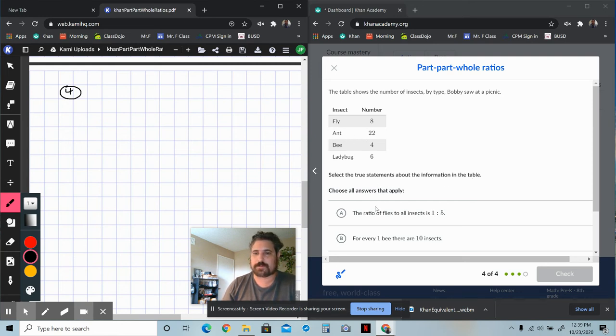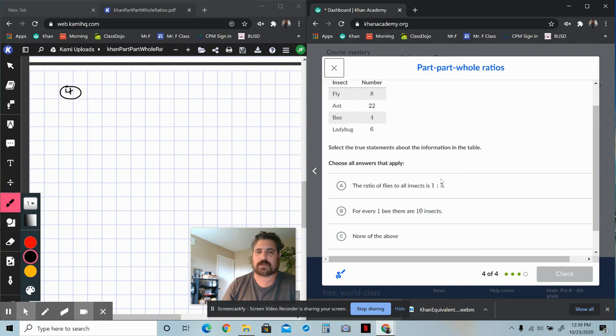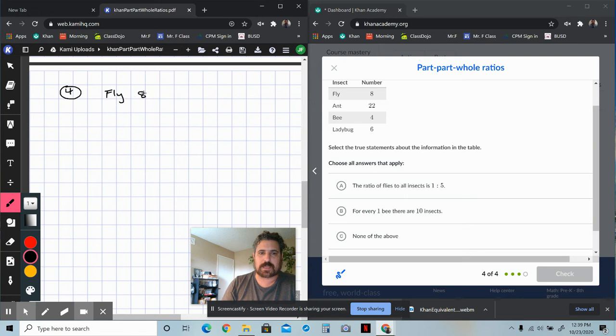All right, this is an interesting one. So it says the ratio of flies to all insects is 1 to 5. Okay, well, let's just look at this table, right? So what do we know? We got fly is 8. We got ant is 22. We've got bee is 4. And we've got ladybug, which is going to be only 6. If you add it all together, the total amount of observed insects would be 30 plus 10, which is 40, right? So it's all out of 40.